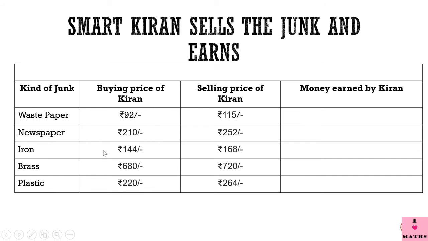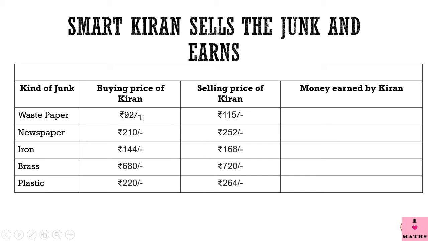It means this money was given by Kiran to the junk sellers to buy all these things. And this is the selling price of Kiran. It means the junk was sold by Kiran to Dinu and she got this money, right?